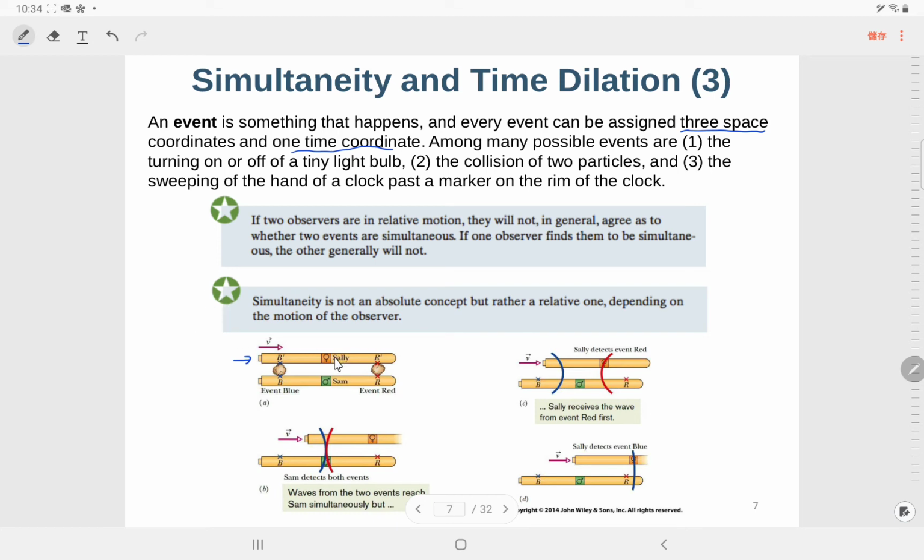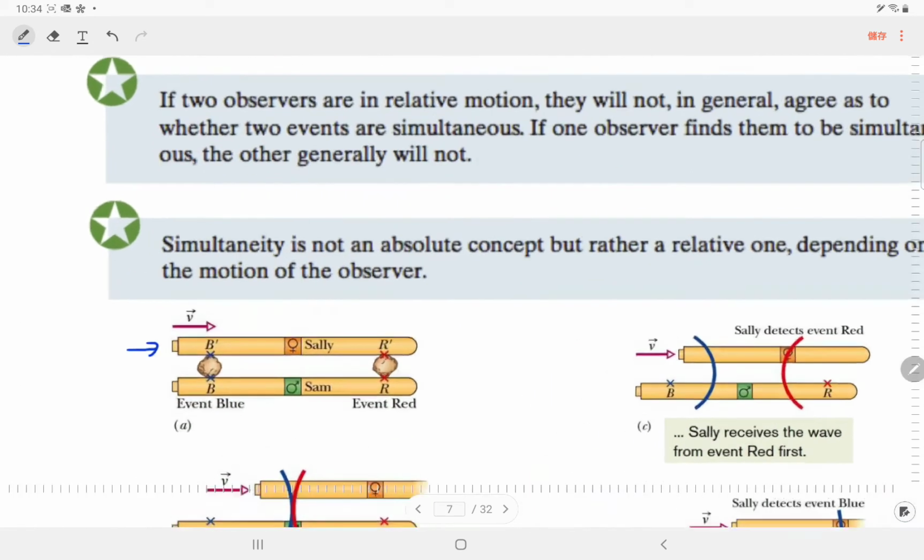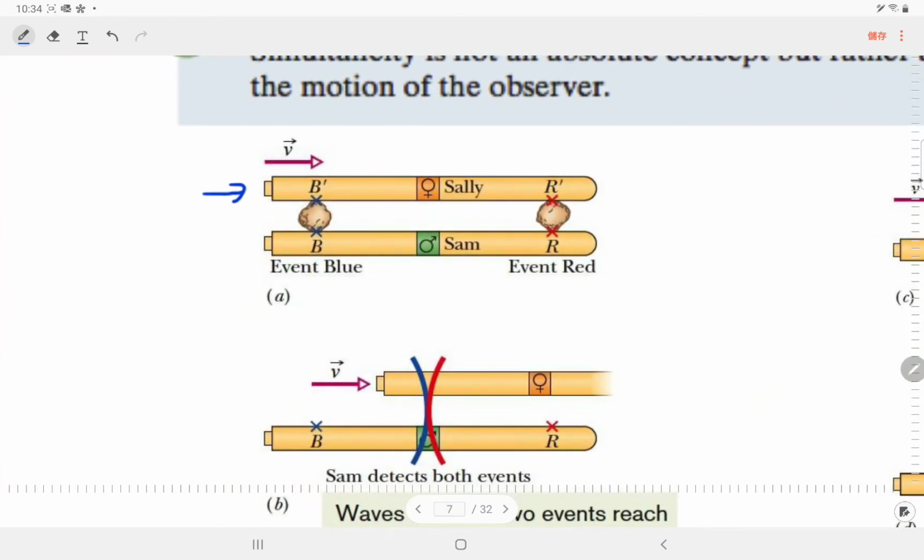So this upper one is moving in the x direction by v. Suppose there exists some clock which knows that this one and this one occur simultaneously.